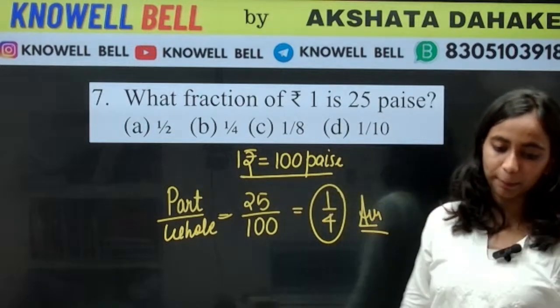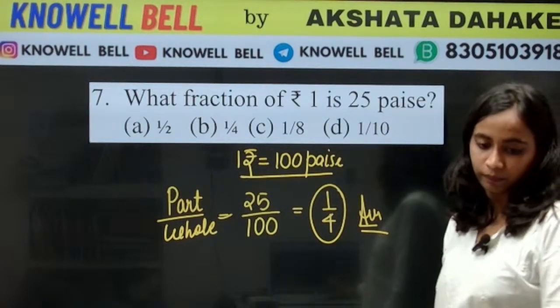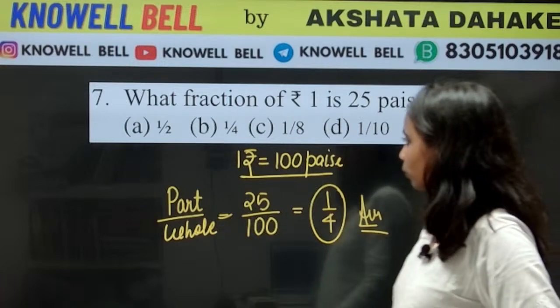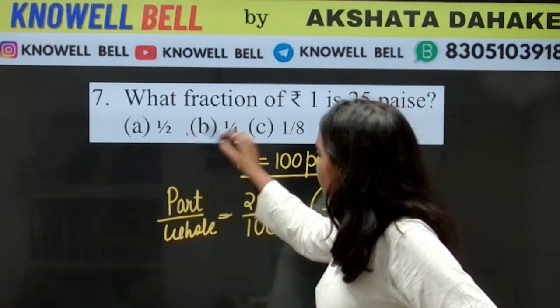Fraction will become 1/4. Correct. Very good. Okay, so correct Namita, correct Kanishka, correct Kavya. Good. What will be the right answer? Harshita is also correct here.